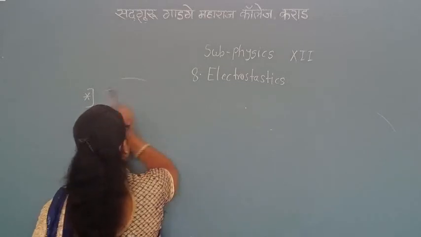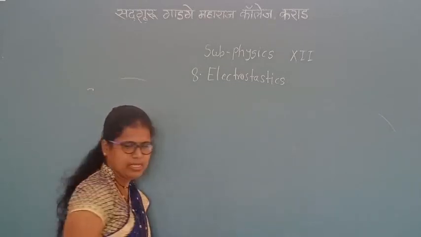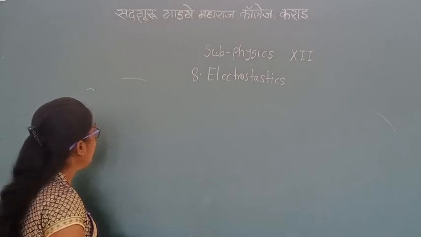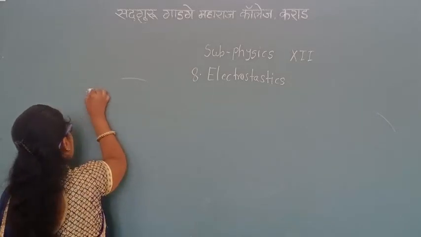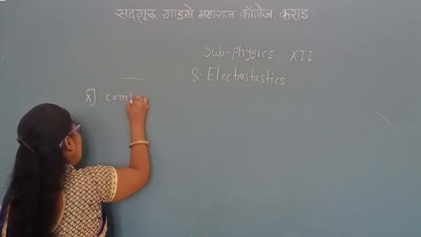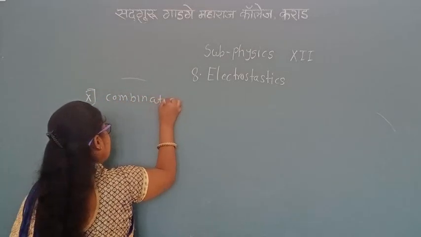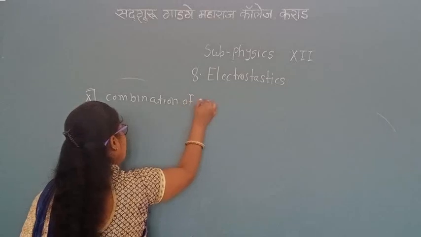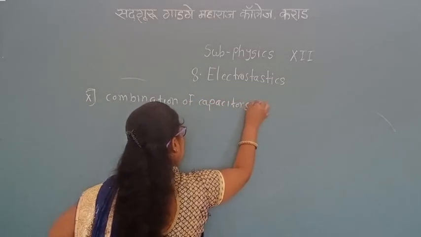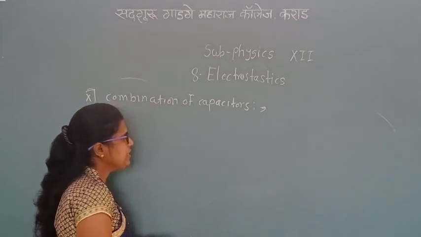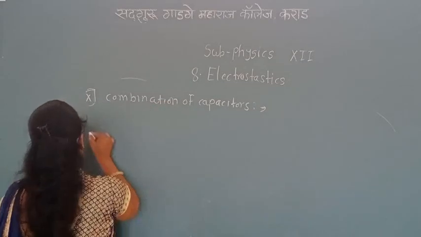Now the next article is how to use capacitors: the combinations of capacitors. First combination of capacitors: capacitors connected in series.